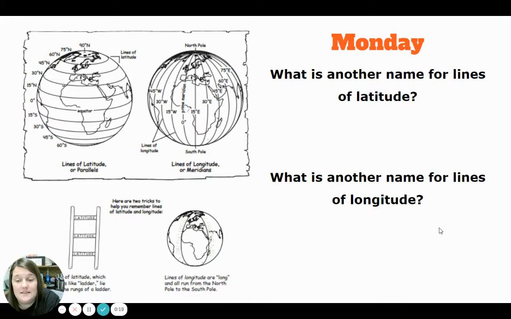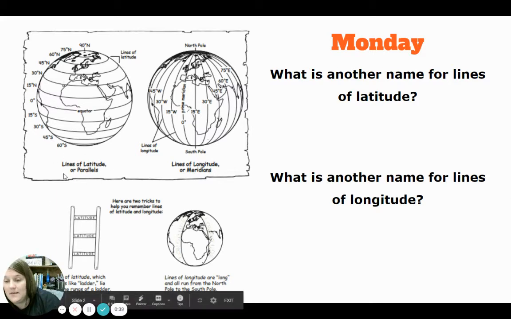So this week, our daily geography is going to be a little bit of a review. We're going to be looking at latitude and longitude again. So this should be pretty easy for you guys. All of your answers are going to be on the map. Okay. So today our questions are, what is another name for lines of latitude and what is another name for lines of longitude? This is going to be right here on our map. Lines of latitude are parallels, lines of longitude are meridians.